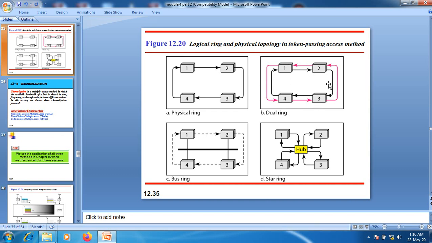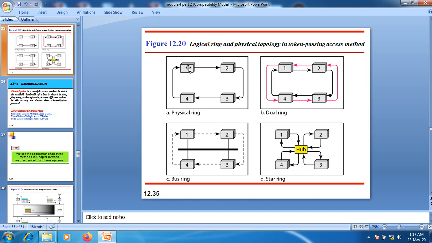Here, whenever a link failure occurs, this auxiliary link creates a temporary connection so that we can overcome that problem. When it comes to this physical ring, the station need not necessarily know the address of the next station. We have a physical connectivity between the current node and the successor, as well as between the current node and the predecessor node.